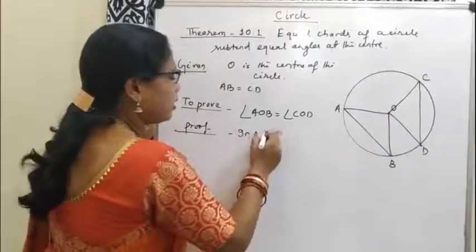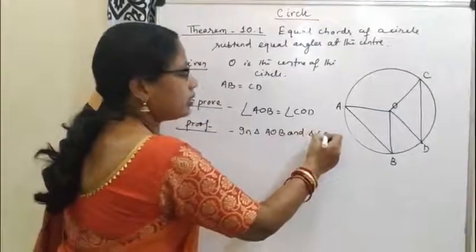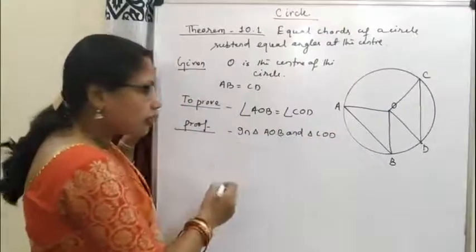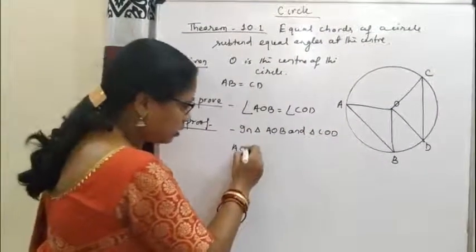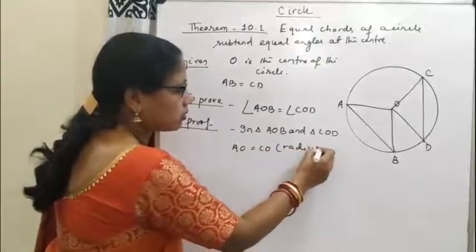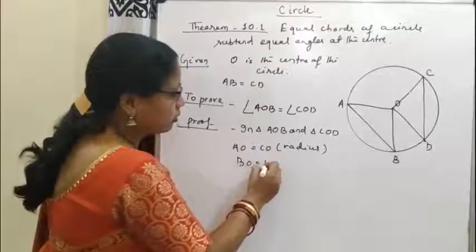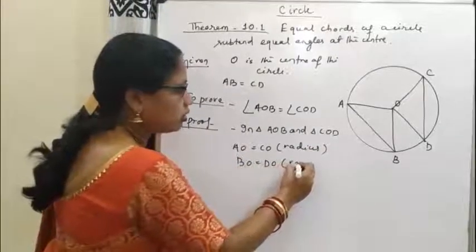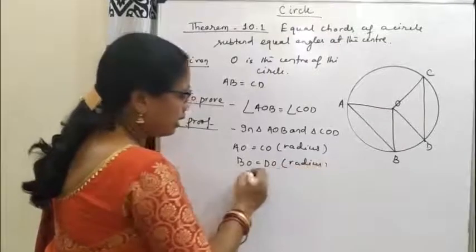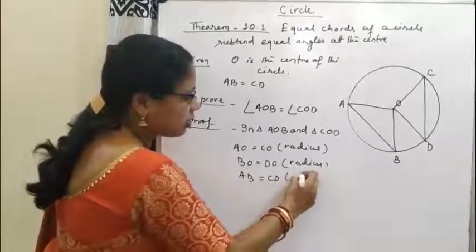In triangle AOB and triangle COD, what are the equal parts? First, AO is equal to CO, radius, and BO is equal to DO, this is also radius, and AB is equal to CD, this is given.